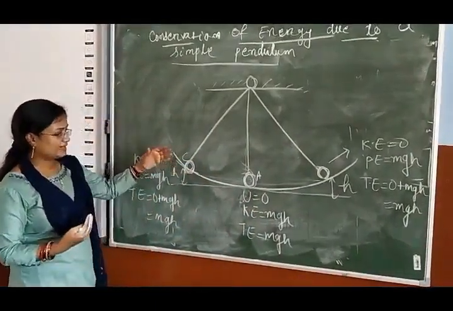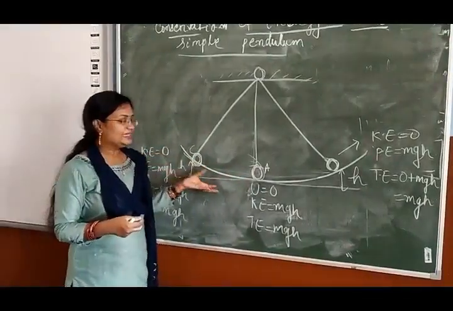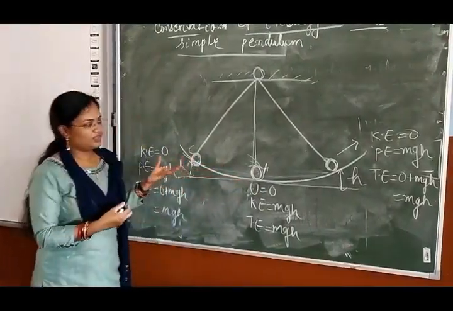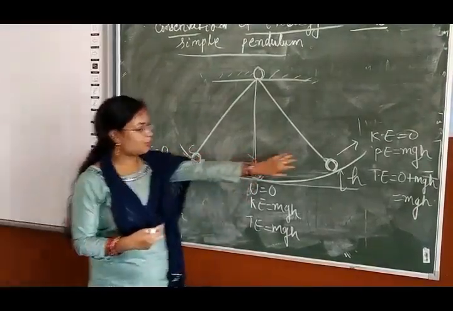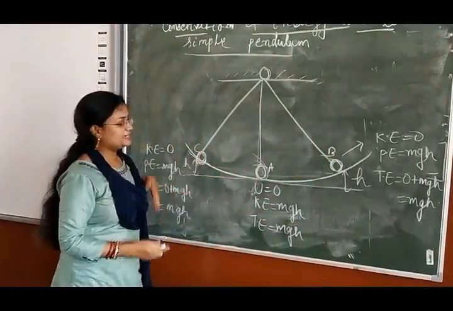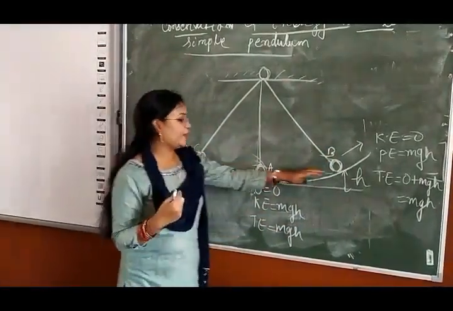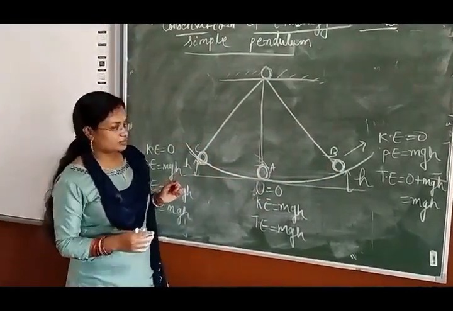And here one thing you remember, suppose you neglect the frictional force. So at this highest point, this is your B point, suppose A, B and C points, at each point we can see that the total energy is constant.